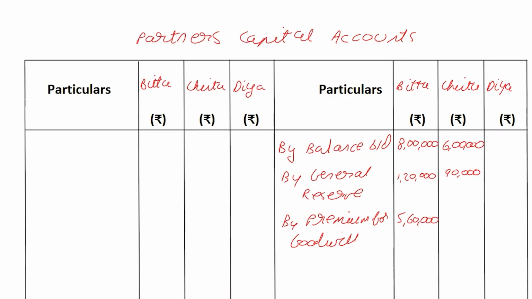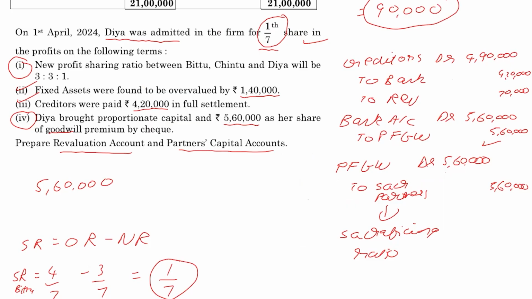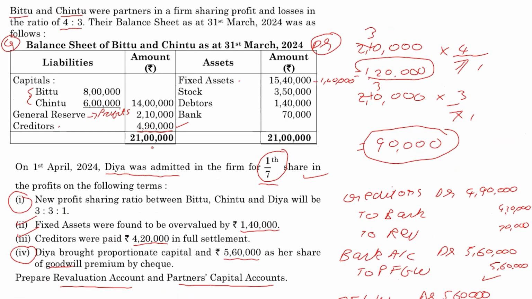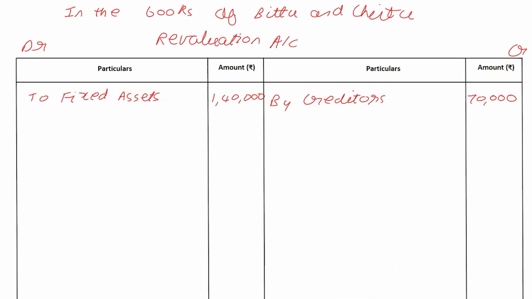Then what else do we need to do? Going back here, any other adjustment? Let us see very carefully. We have dealt with goodwill. We have factored in the new profit sharing ratio for the goodwill. Now, the only thing left for us to do is to decide how much money must Diya bring. And for that, we need to find out the balancing figure of the revaluation account first, because that has to be transferred to the old partners in the old ratio.